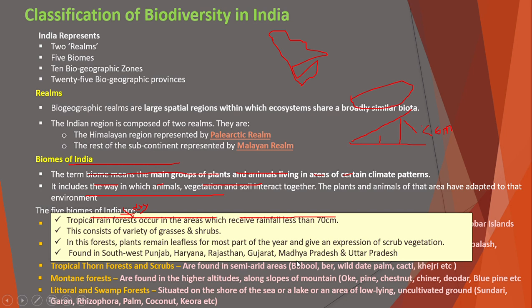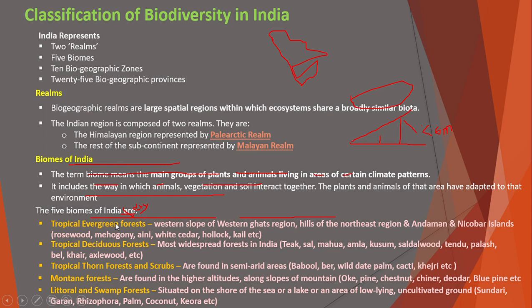You find these types of forests in semi-arid areas. Babul, ber, wild date palm, cacti, khejri, etc. are the different plant species in this region.